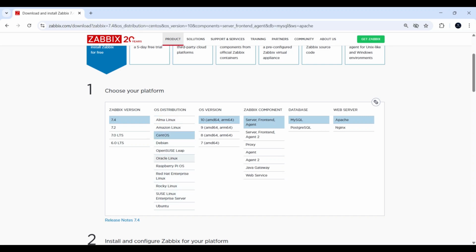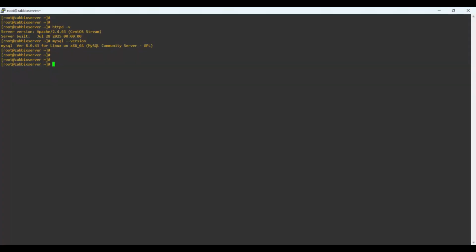I am familiar with CentOS. All my production servers are running on CentOS, and also, I have hands-on experience of more than 12 years on CentOS. So, I am going with CentOS 10. Please go with your choice. Select Zabbix components, going with defaults. Database, going with MySQL. Web server, going with Apache. I installed Apache version 2.4.63 and MySQL version 8.0.4.